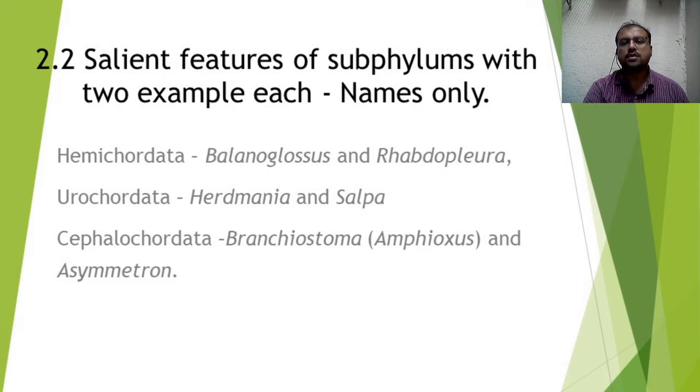So these are the three subphyla belonging to this group Protochordata, that is primitive chordates or the earlier chordates. They show the basic fundamental characters of chordates.